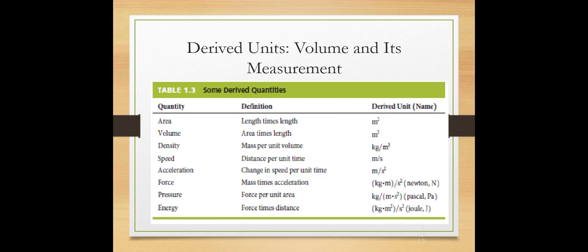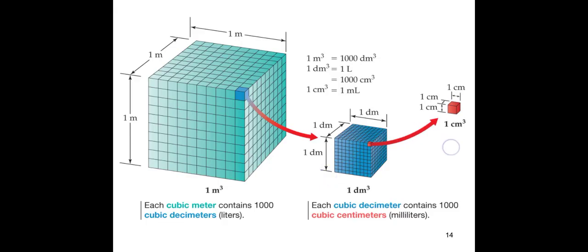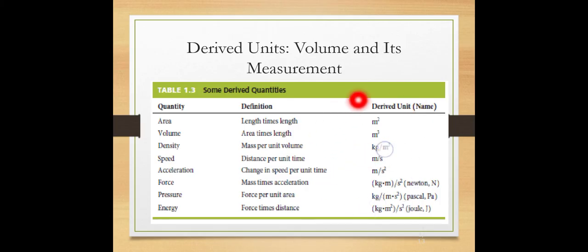And volume is also derived from length. When we multiply length three times, we get the volume. And density is derived from mass and volume. Speed is derived from distance, which is length, and time in seconds. Similarly, acceleration, force, pressure, energy are also derived units. Here are the units, how we can write them, and these are some derived quantities.